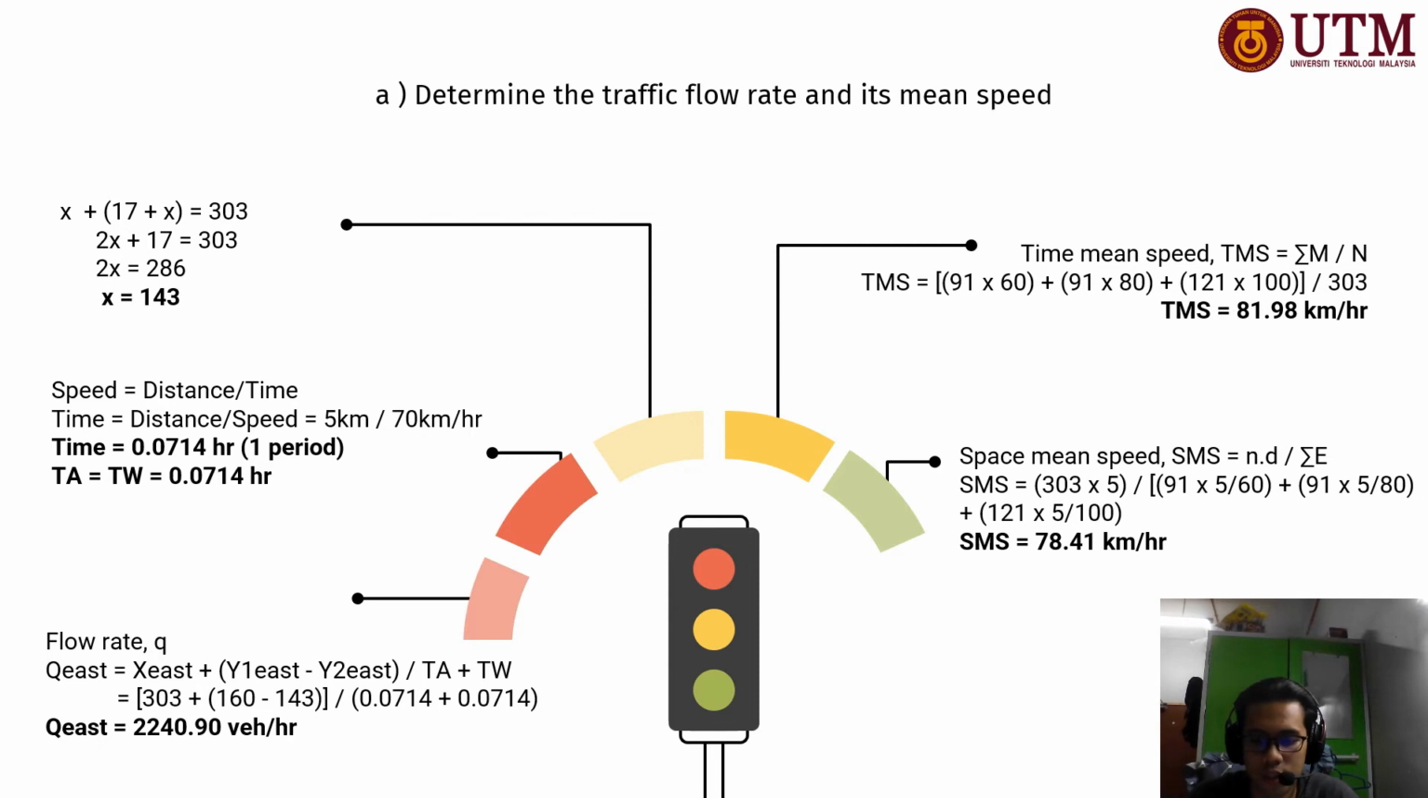So we move on to the mean speed. As the question does not state any specific mean, we find both, which are time mean speed and space mean speed. Time mean speed uses the formula of the total speed over n, and we get the answer of 81.98 kilometers per hour. The space mean speed uses the formula of nd over the total of time, so the answer is 78.41 kilometers per hour.